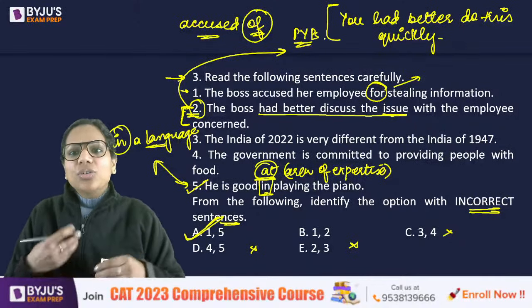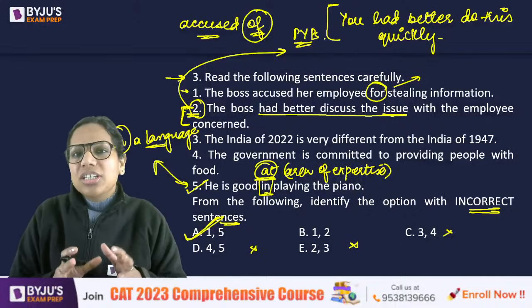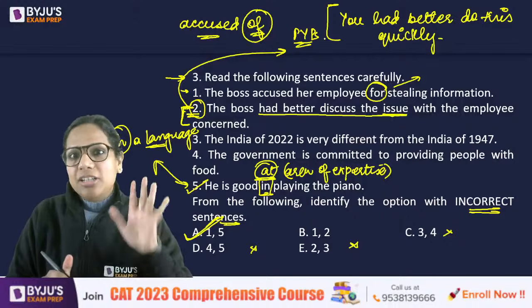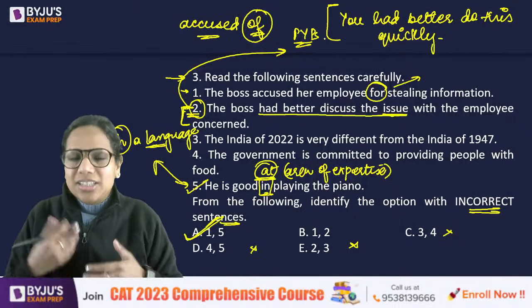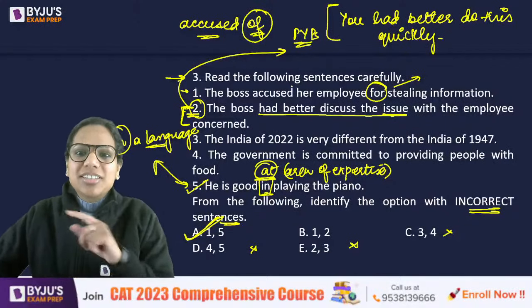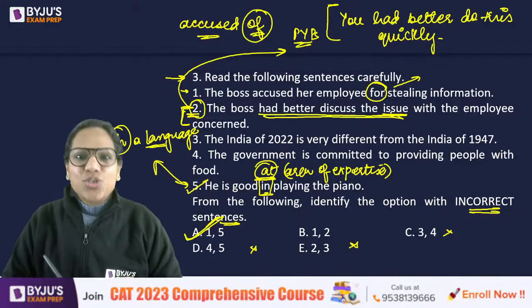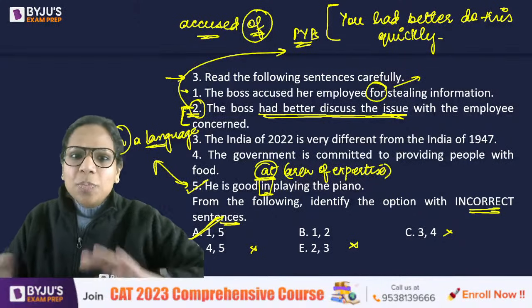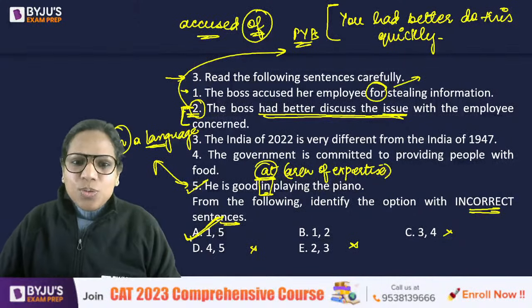That means, it's a sort of a cautionary way of saying something, kar lo aisa. The boss had better discuss, usko kar lena chahiye. That's the tone there. It's a cautionary warning sort of a tone when we use this structure, right? So I hope this is clear to you.